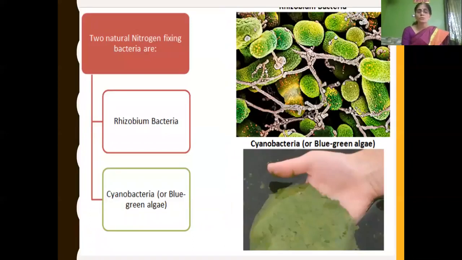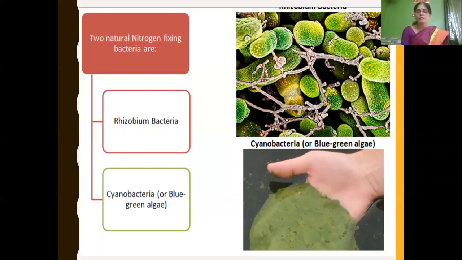And so there are two natural nitrogen fixing bacteria. That is nitrogen fixation by bacteria. One is cyanobacteria, blue-green algae, and the other one is Rhizobium bacteria.